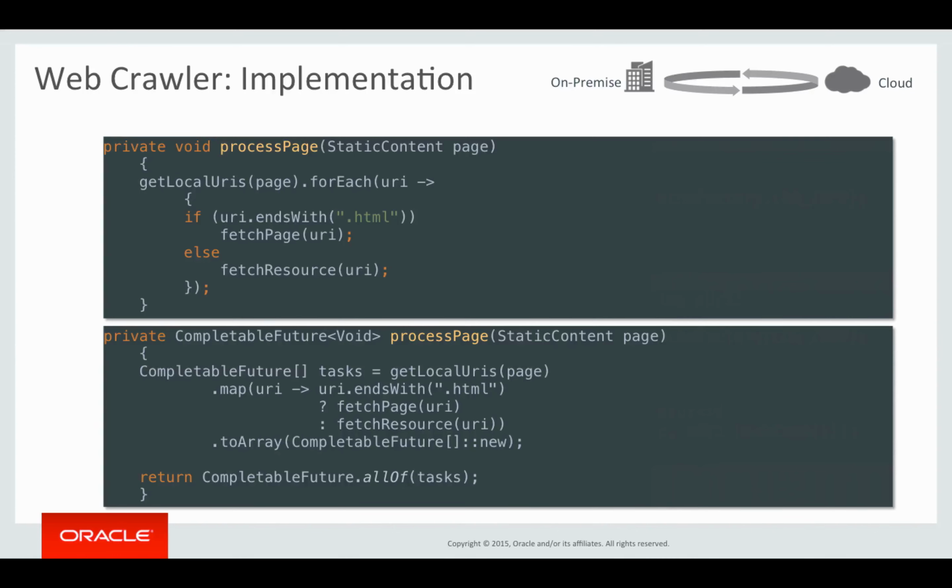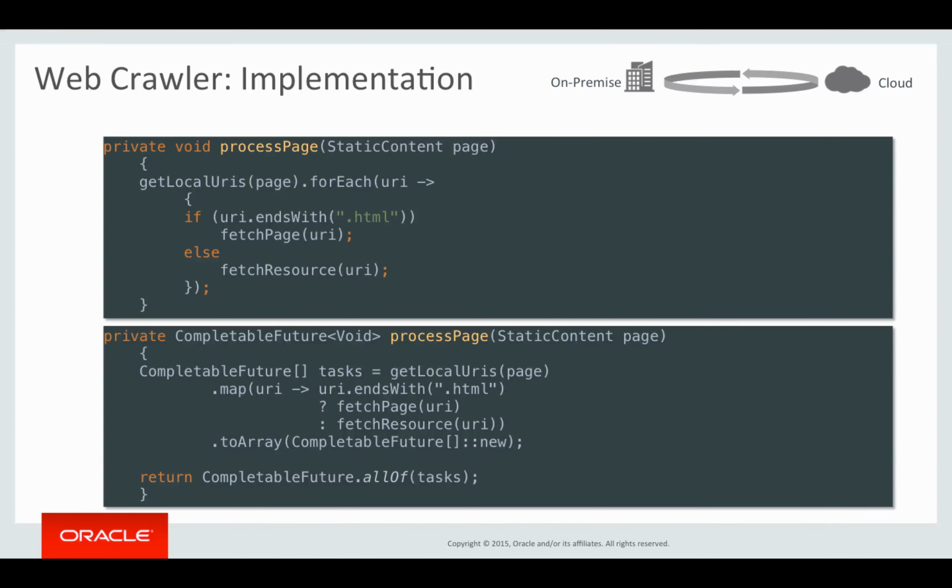And the asynchronous implementation is actually quite similar. We get the same thing, local URIs from the page. We have a stream of URIs. The first map operation does the same thing that we did in the if statement above. If the URI ends with HTML, we call fetch page, otherwise fetch resource. Remember, in the async implementation, fetch page and fetch resource both return a completable future. And then we collect those completable futures into an array and return completable future allOf tasks. And that basically gives us our full implementation.